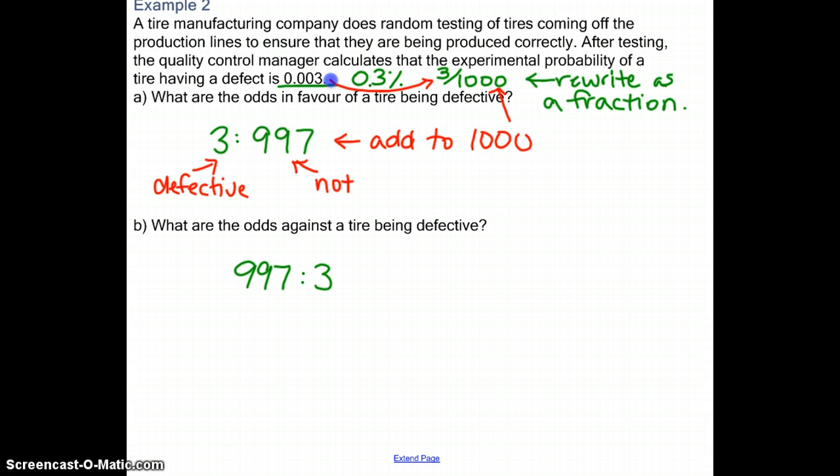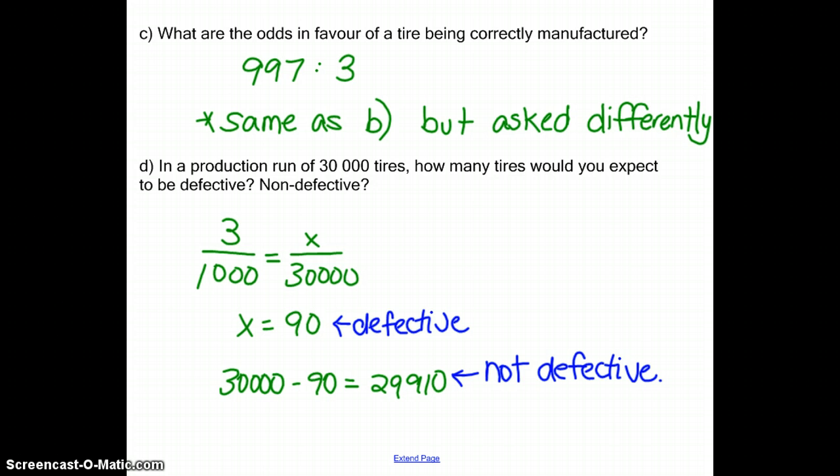So what are the odds then against a tire being defective? So then we're taking the odds that it's not defective compared to the odds that it is defective. So you need to pay careful attention to the wording. C, what are the odds in favor of a tire being correctly manufactured? So this is actually the same as B, but it's asked differently. Here we're considering the number that are correct versus the number that are not correct. Turns out to be the exact same odds as the previous question B.